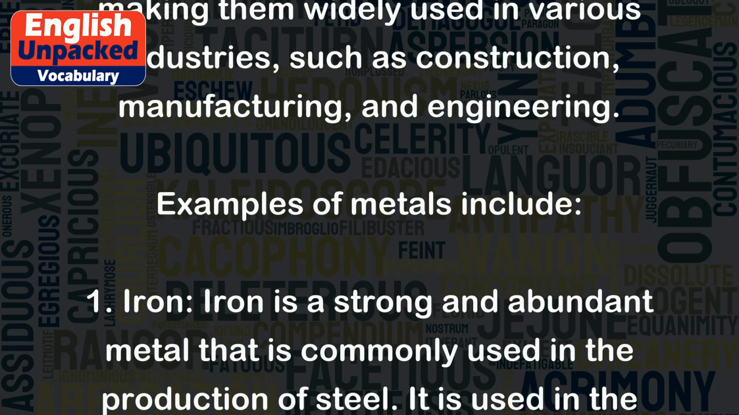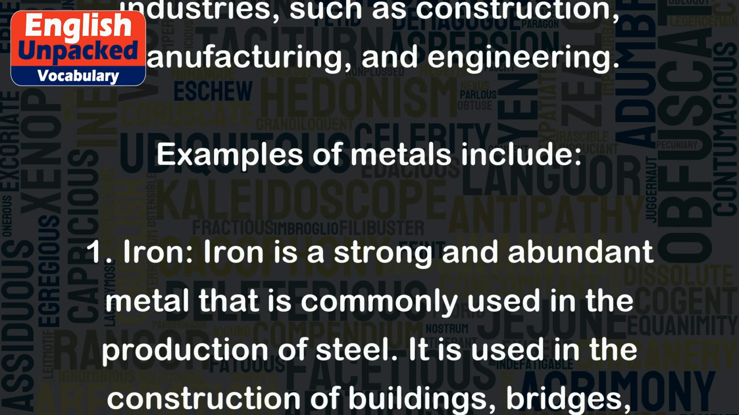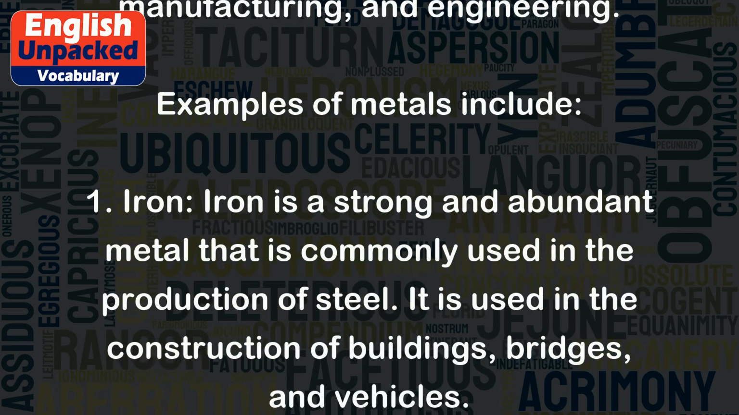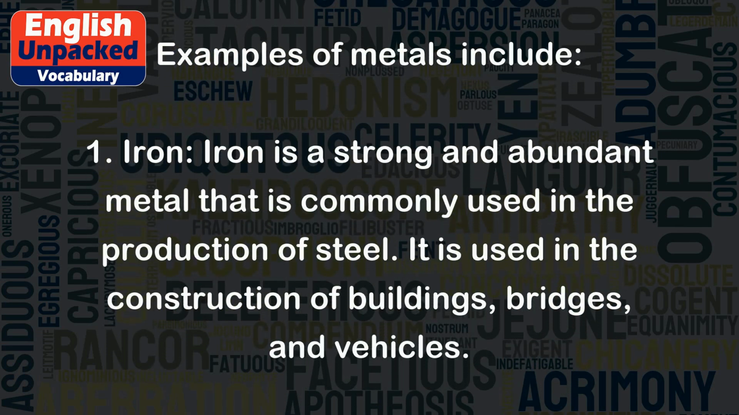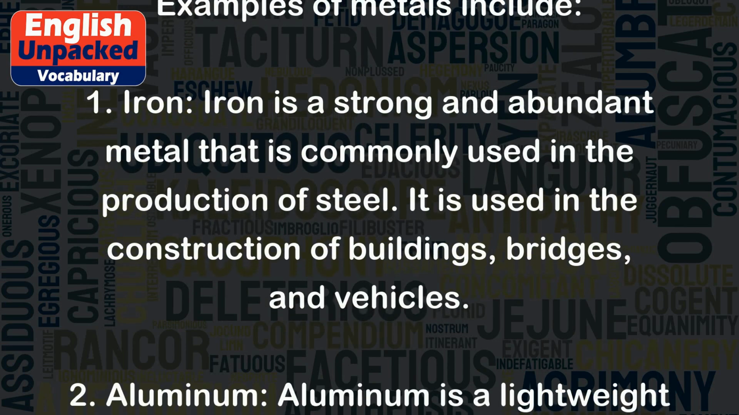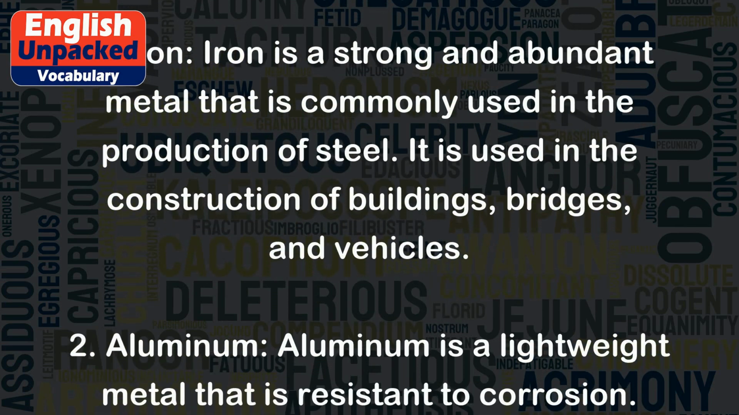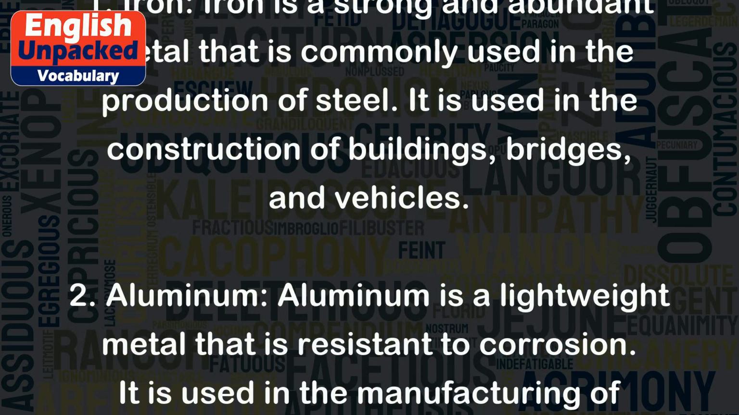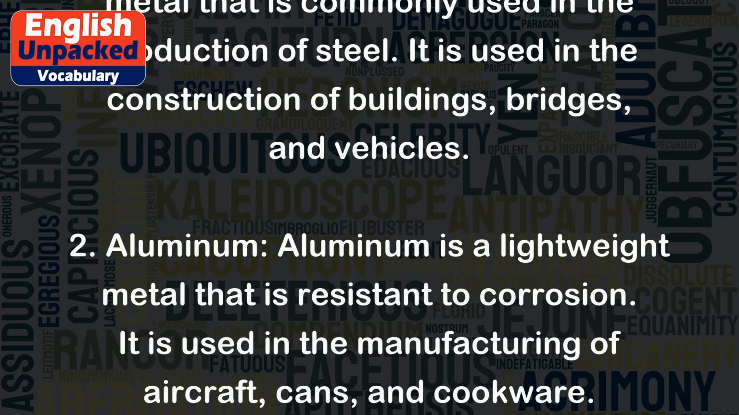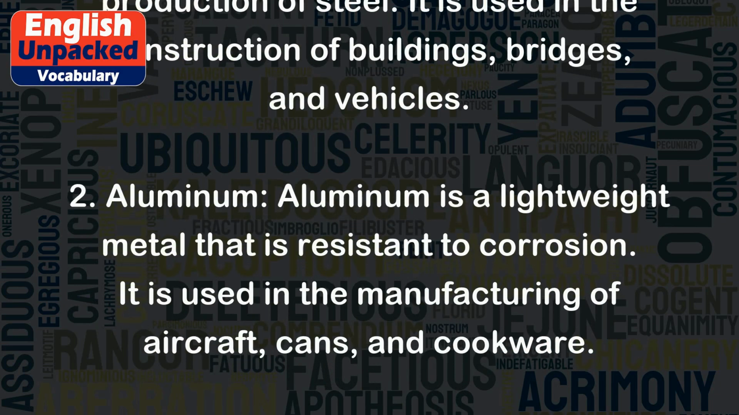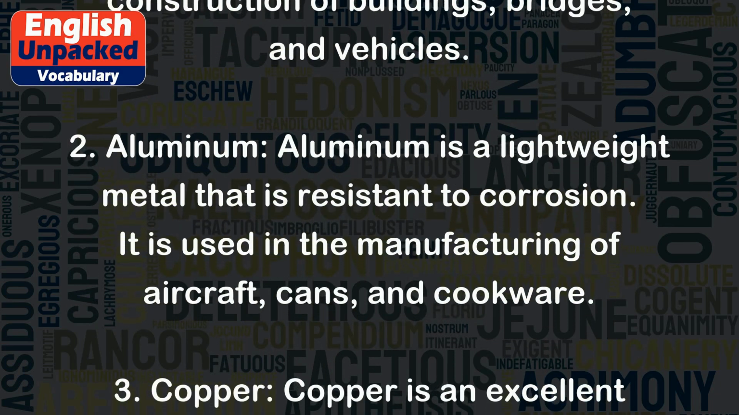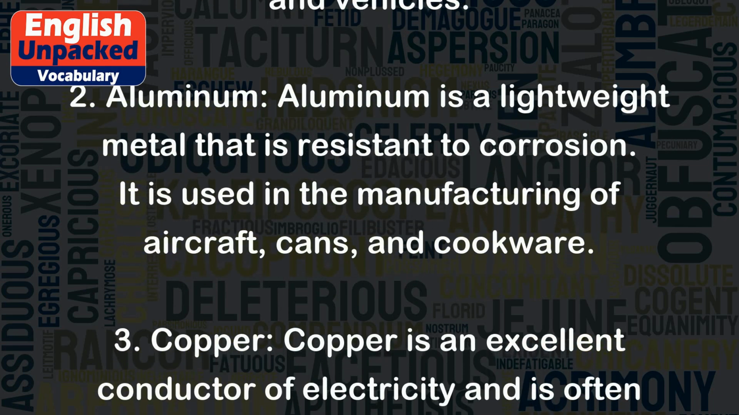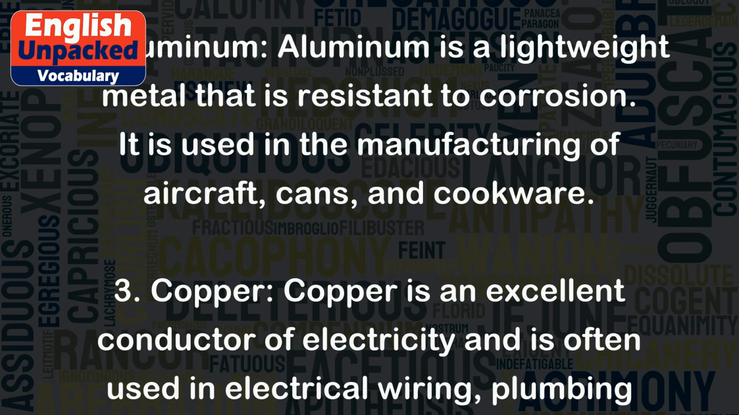1. Iron. Iron is a strong and abundant metal that is commonly used in the production of steel. It is used in the construction of buildings, bridges, and vehicles. 2. Aluminum. Aluminum is a lightweight metal that is resistant to corrosion. It is used in the manufacturing of aircraft, cans, and cookware.